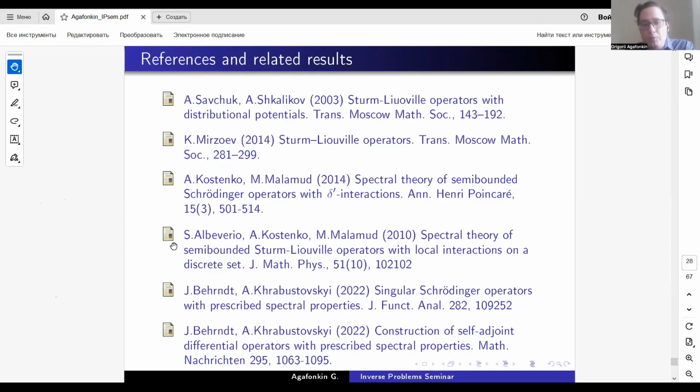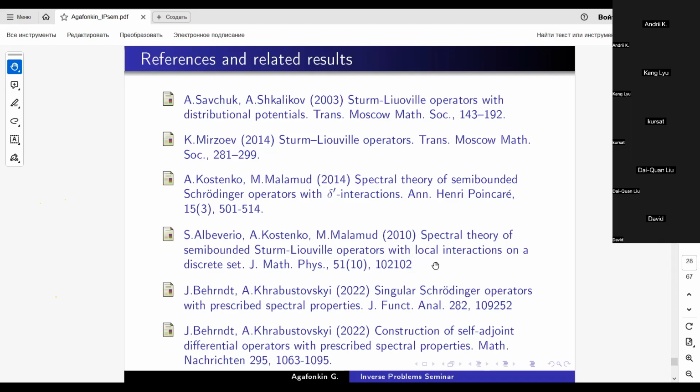The third and fourth papers deal with the same problem, but in different aspects. The third one deals with operators with delta prime potentials, and the fourth one deals with delta potentials, and is concerned with some criteria of discreteness of the spectrum and some results on the stability of the essential spectrum, but not the inverse problems.